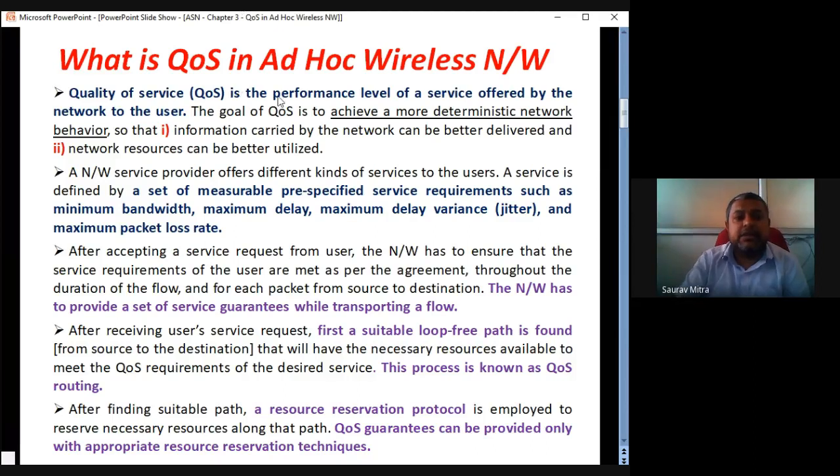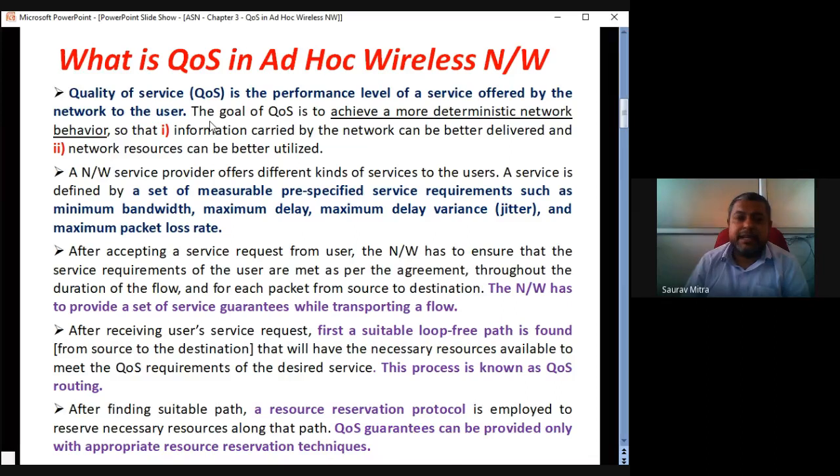So let us have the introduction of QoS. It says QoS is the performance level of a service offered by the network to the user. Now all are using Airtel, so I'm not talking about an ad hoc network but a cellular network: Airtel, Jio and Vodafone. Maybe Airtel is giving you uninterrupted connectivity, so you will say the quality of service offered by Airtel is better than Jio and Vodafone. It is not only service, it is the quality of service that we are talking about.